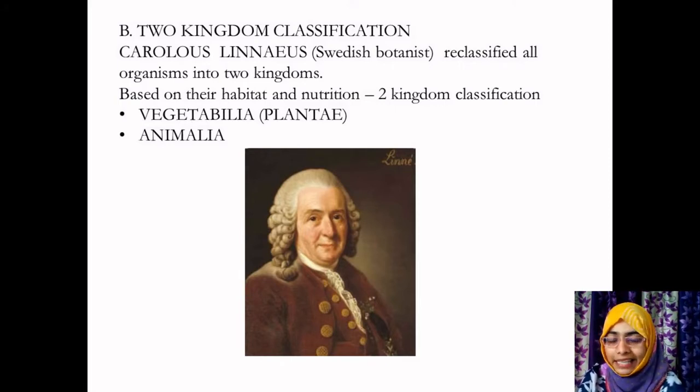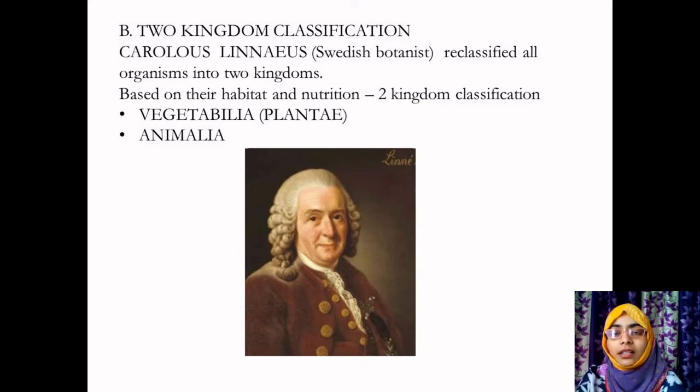Another classification was needed where organisms with the same characteristics were clubbed into one kingdom. This system does not distinguish between eukaryotes and prokaryotes, unicellular and multicellular organisms, as well as photosynthetic and non-photosynthetic organisms. Photosynthetic are the green algae, non-photosynthetic are the fungi. And there are some organisms which neither fall into the plant nor animal kingdom, for example lichens.